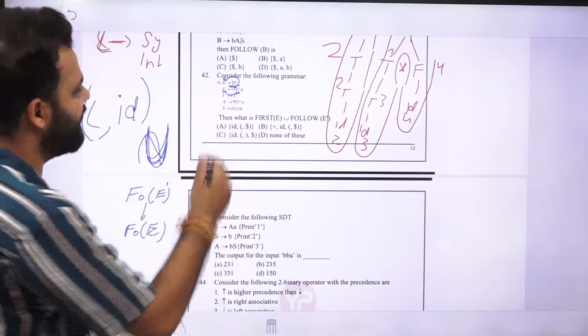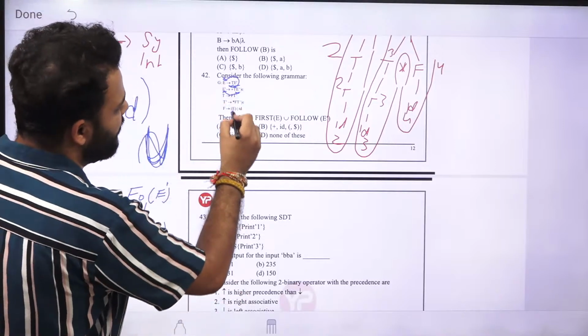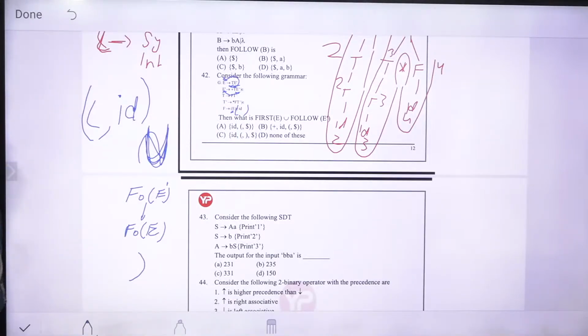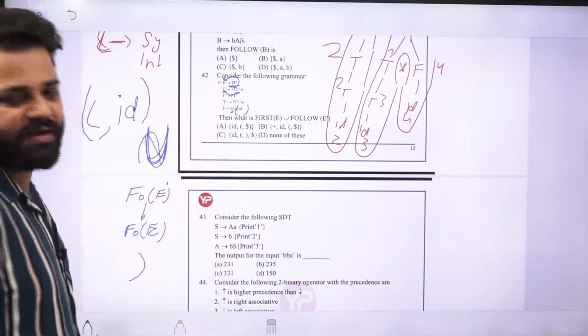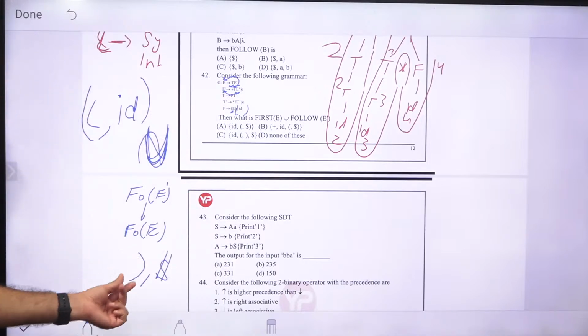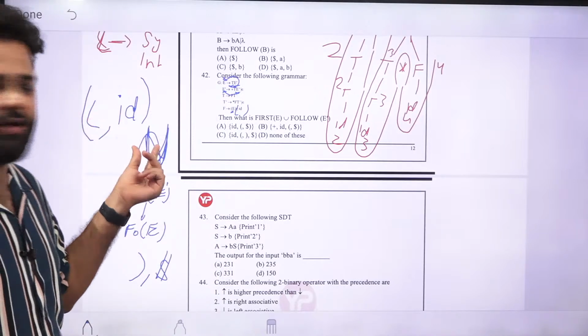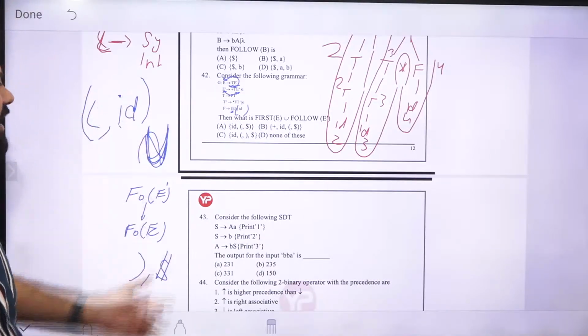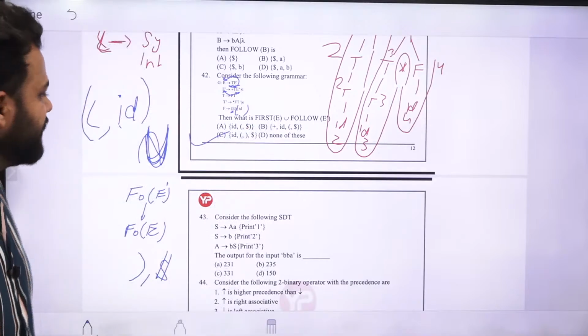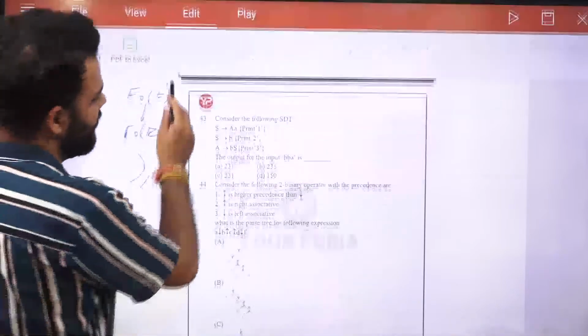E is on the right side here. So follow of E will be first of the next item. Next item is nothing but a bracket, and also E is the starting symbol. So follow of E will be your dollar also. So when you do the union of this, it will be bracket, ID and dollar. So the correct option will be option number C.